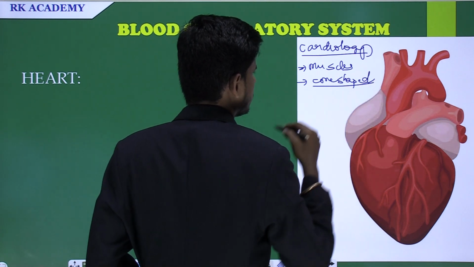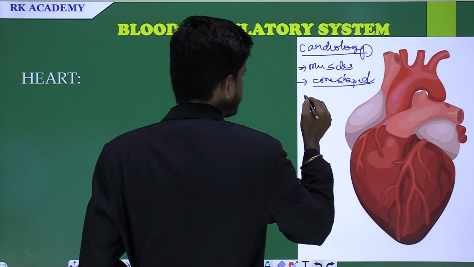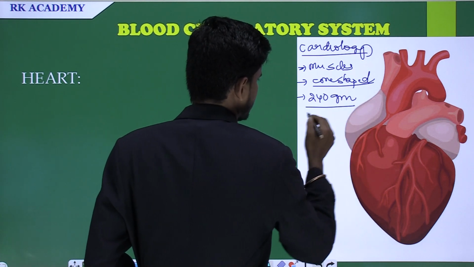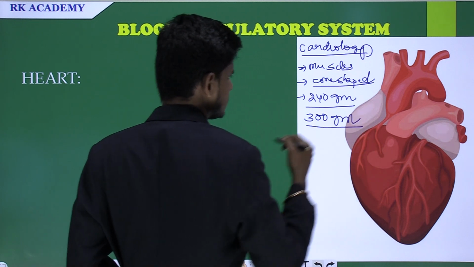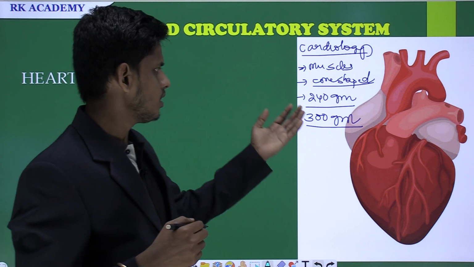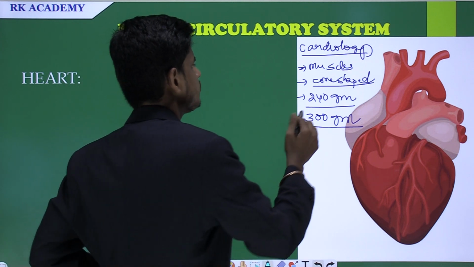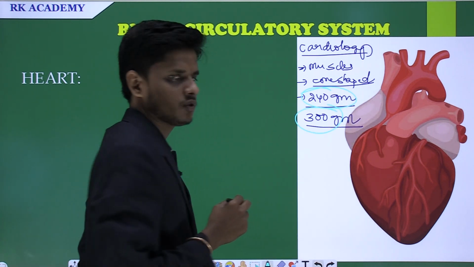The weight of the heart is about 240 grams in children, whereas in adults it is about 300 grams. It may vary between children and adults.